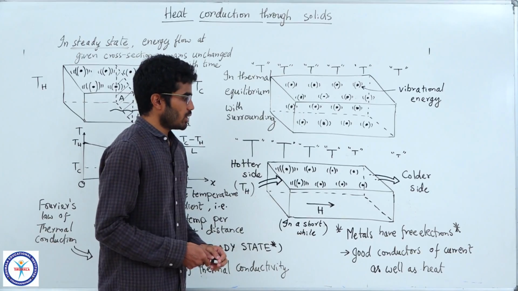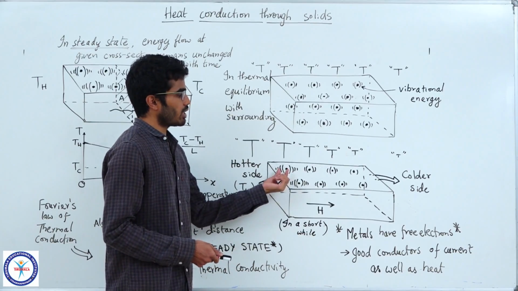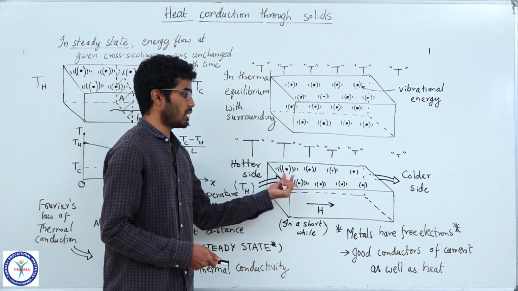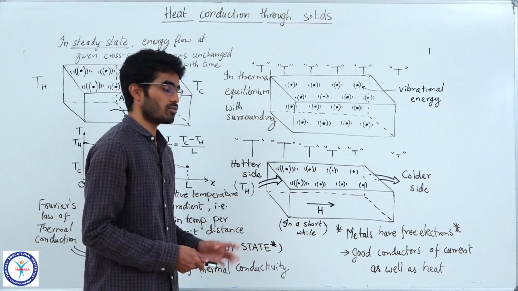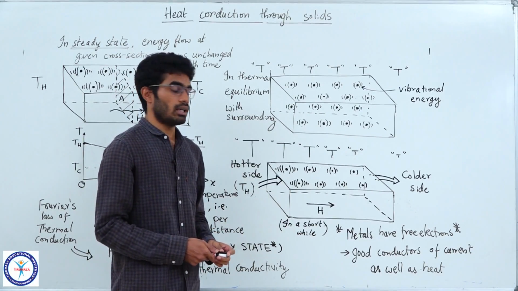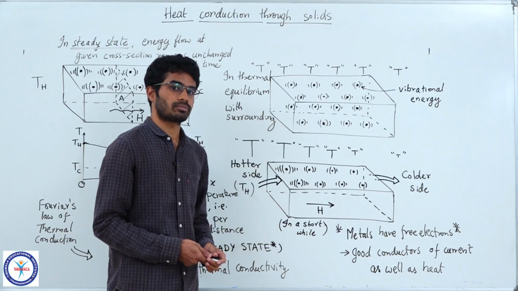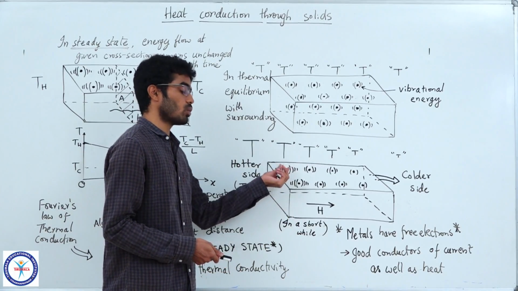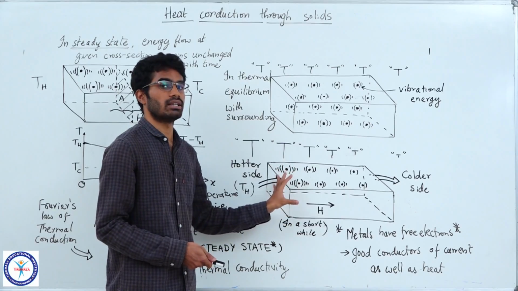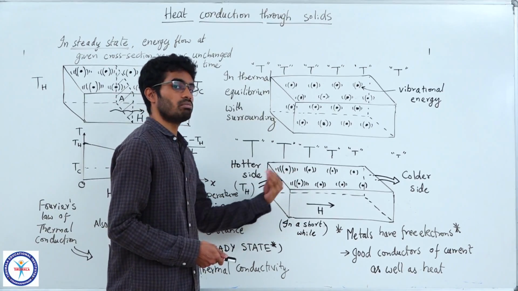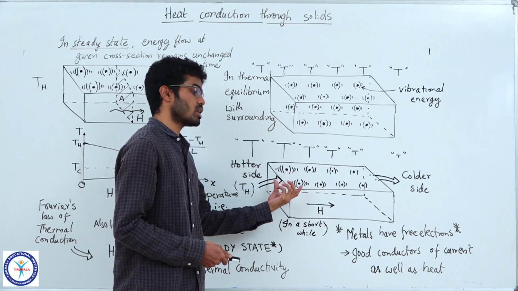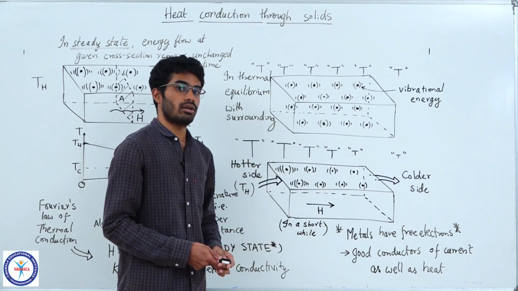One important thing to note is that not only the vibrational energy of molecules helps this process, but also if there are free electrons in the solid, like in the case of metals, the free electrons can move within the solid easily, and they will also help carry the energy from one side to the other.